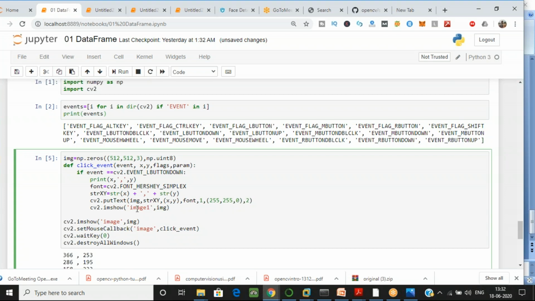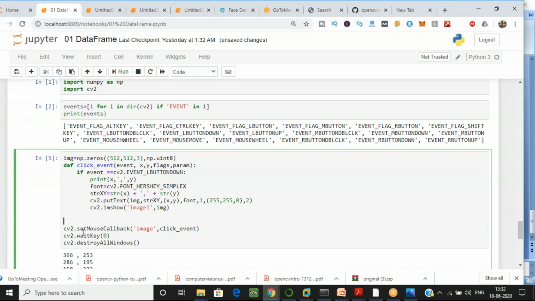In the imshow function, what we are doing is passing two arguments over here, that is image 1. Image 1 is the name which you have to give for your pop-up window for the image, and the second one is the image variable name in which the image is stored, right? So second, what you have to do, just show this. I have already put that, so let me just clear this one.